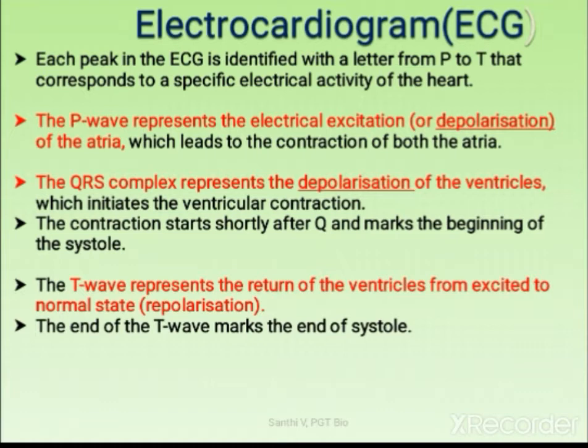So here the P wave represents the electrical excitation or depolarization of the atria, that is the contraction of both the atria. And the QRS complex represents the depolarization of the ventricles and it initiates the ventricular contraction. The T wave represents the return of the ventricles from the excited to the normal state, that is repolarization. The end of the T wave marks the end of the cycle. So together the PQRST wave is created.